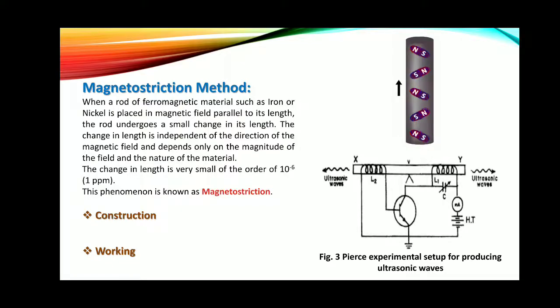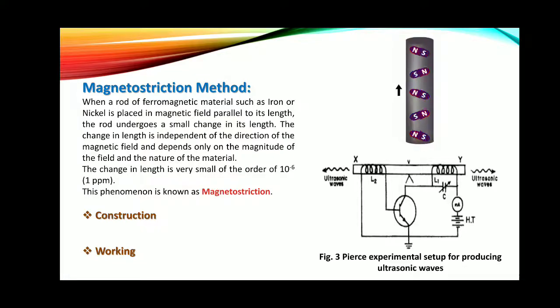Now, as the plate current of the valve changes, the other end of coil L1 is connected to the grid of the valve. So the changed plate current is fed to the inductance coil L1 through capacitor C. When current passes through coil L1, the magnetic flux through coil L1 also goes on changing.